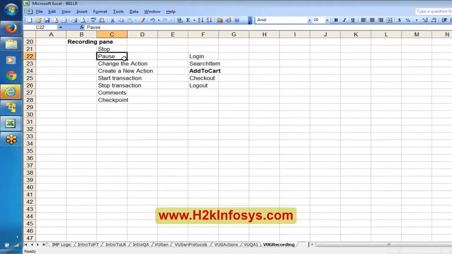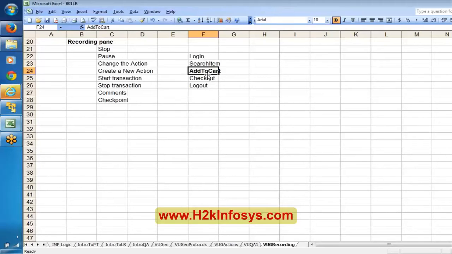And you may say that I can directly navigate to this page and directly open LoadRunner and record. Basically, LoadRunner is not going to work like that. In LoadRunner, the application should be invoked from LoadRunner only. When you want to record an application, that application should be invoked from LoadRunner only.